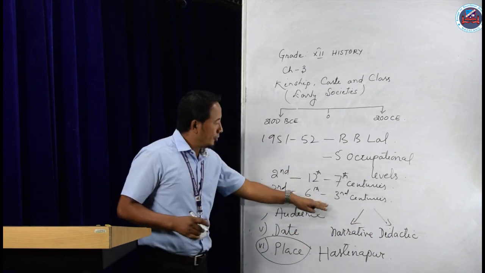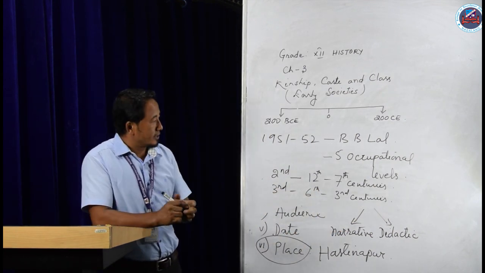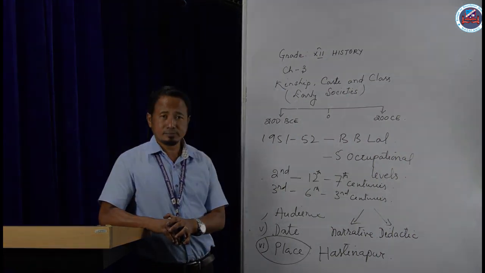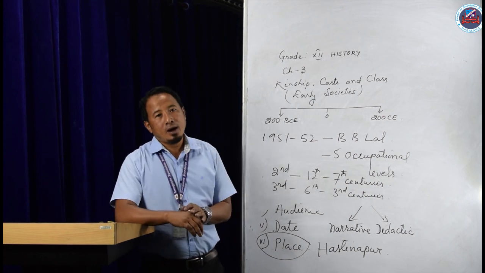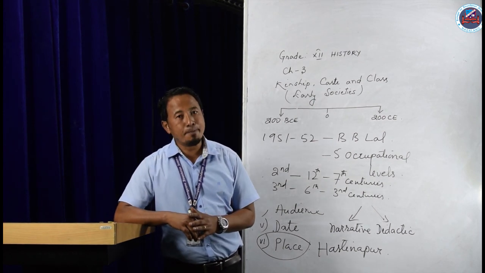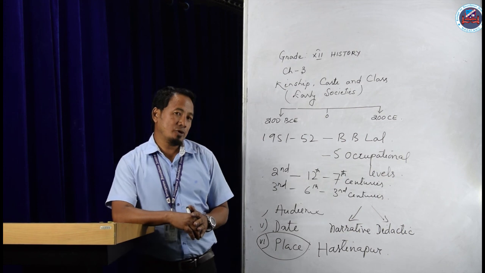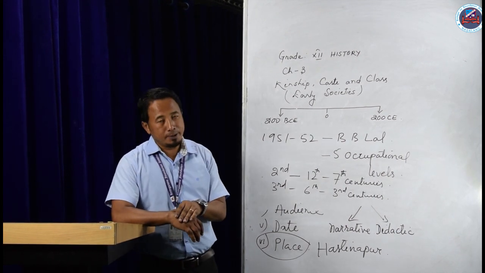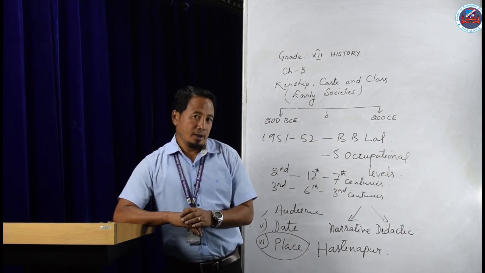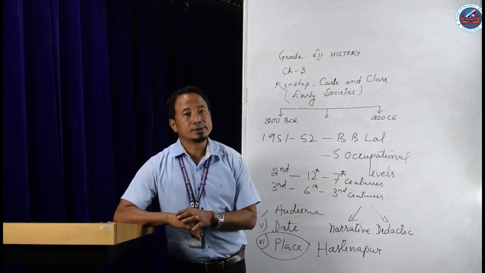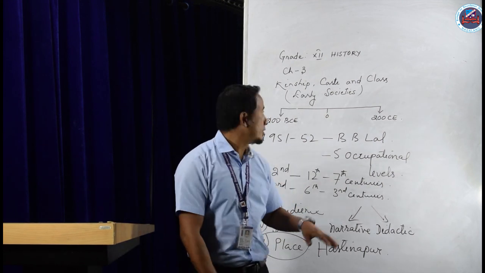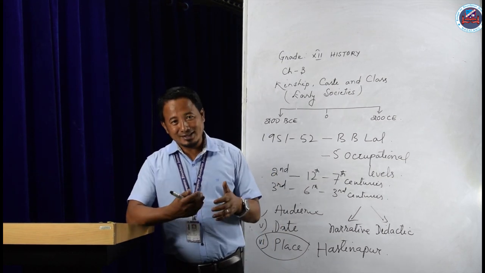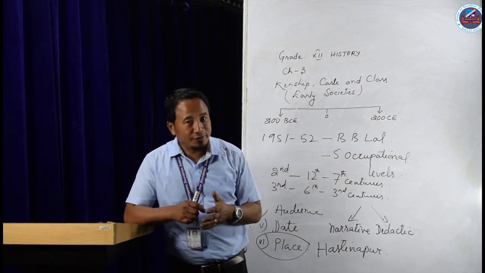Again, during this period, the archaeologists discovered the remains of houses and buildings. In this period, houses were built of mud bricks as well as baked bricks. So from this we came to understand that in the period 6th to 3rd centuries, people began to live in kacha houses as well as in pucca houses. So with this we have come to an end of our chapter 3. We will continue with chapter 4 in our next video. Thank you.